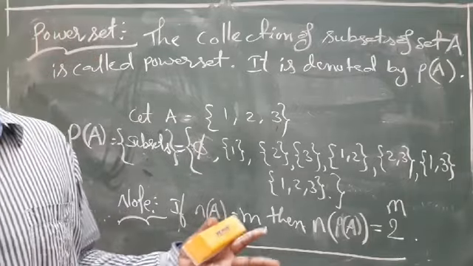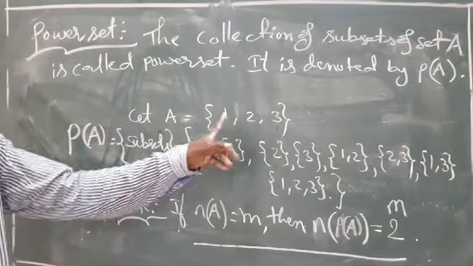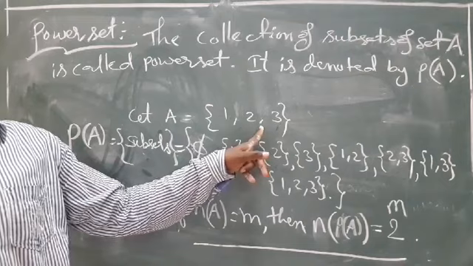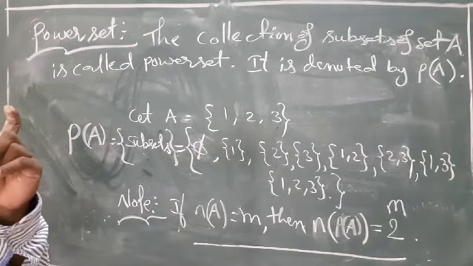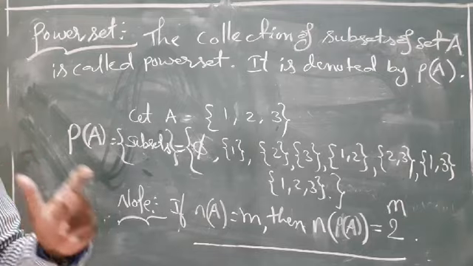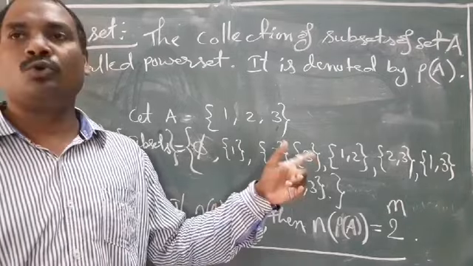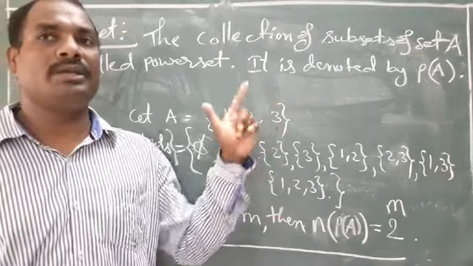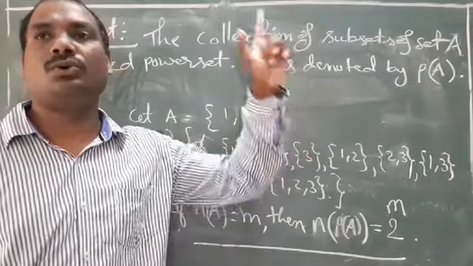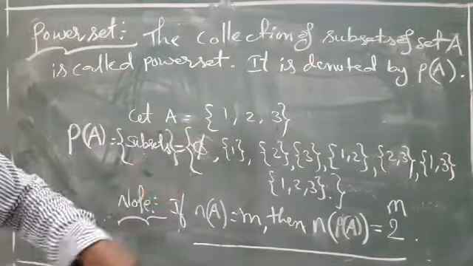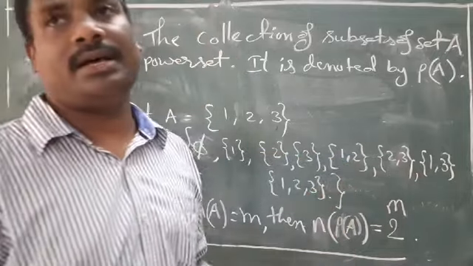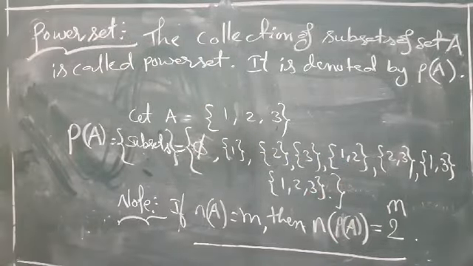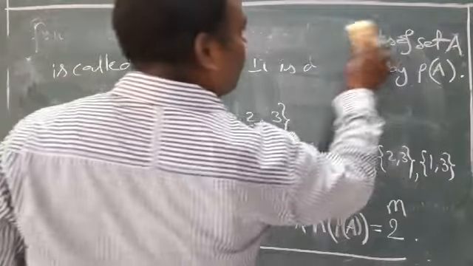For example, if n of A is equal to 3, find the number of subsets. Formula क्या है? 2 power m, 2 cube. m value 3. So 2 power 3 means 8. 8 आ गए देखो, 1, 2, 3, 4, 5, 6, 7, 8. 8 आ गया. Okay.